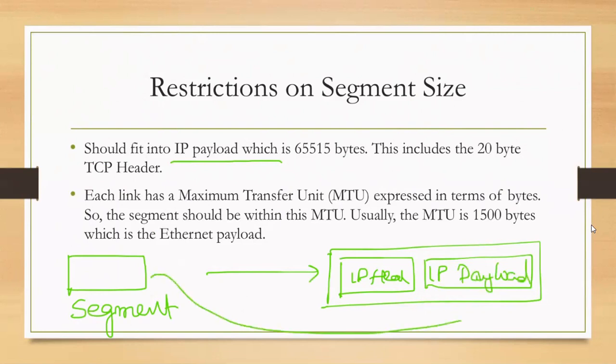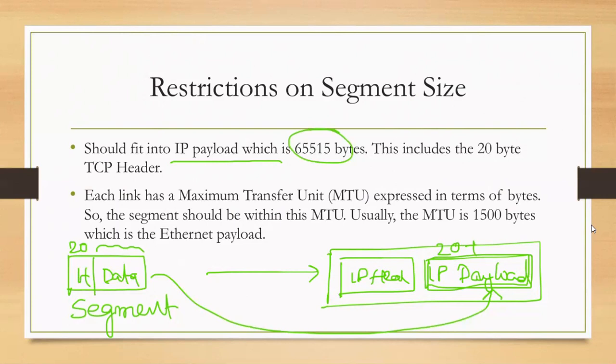So this segment must fit into this place. Okay, and what is the payload? That is 65,515 bytes. So this includes, now what comes here, this segment will also have the header and the data. So this is 20 bytes of the header, and the rest is your data. So inside the payload, it should be 20 plus whatever is the data. Okay, so that will give us a size.